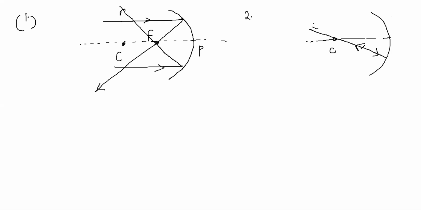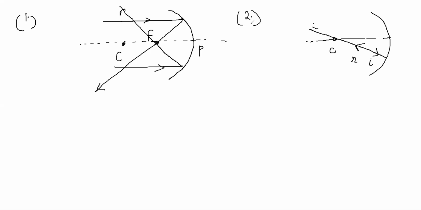Because the line through the center of curvature is a normal to the point on the sphere. So the angle of incidence with the normal is 0 degrees in this case, so the angle of the reflected ray with the normal will also be 0 degrees. So the incident ray and reflected ray are on the same line. This is the second type of ray that will help you construct images.